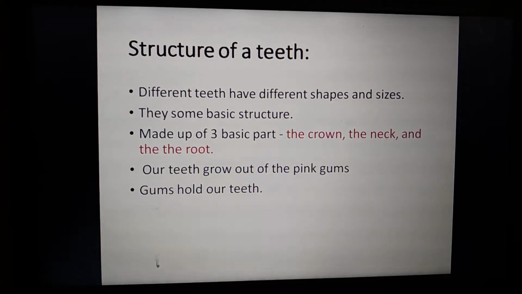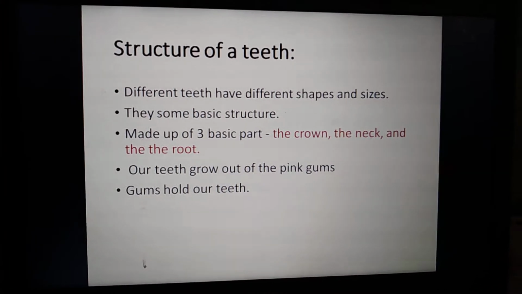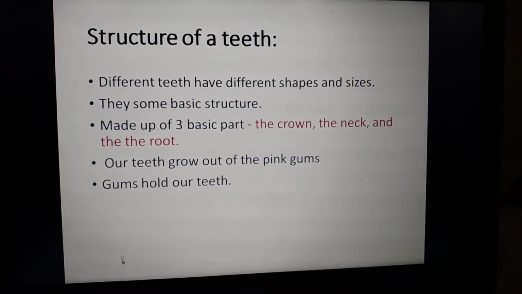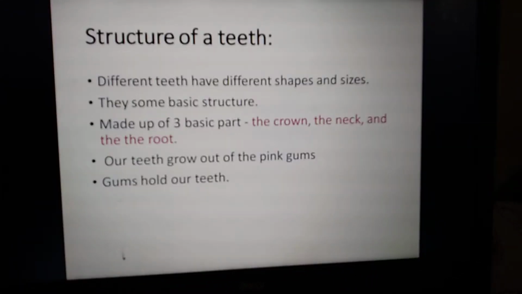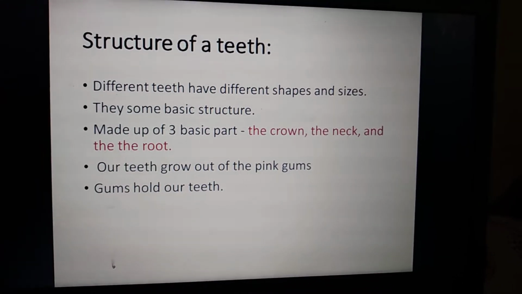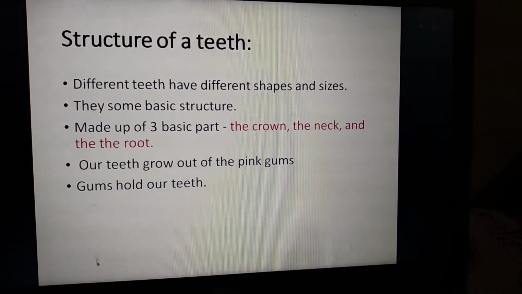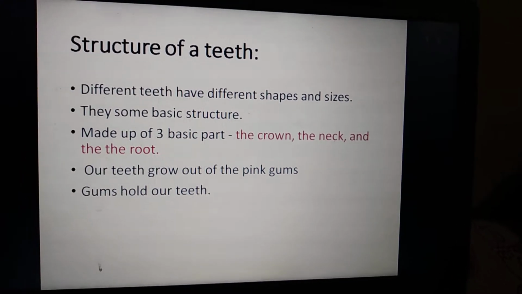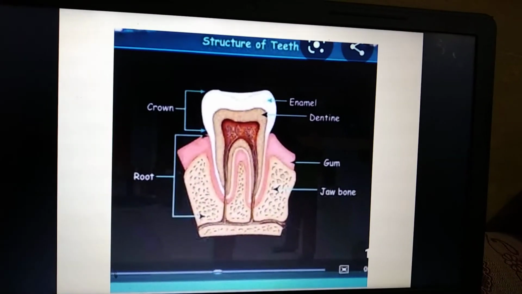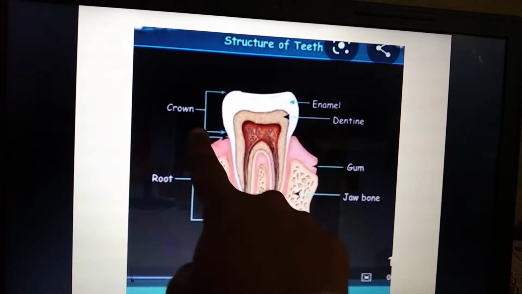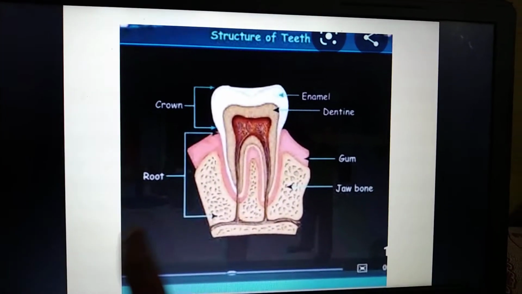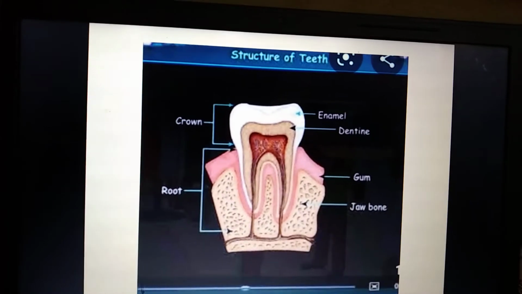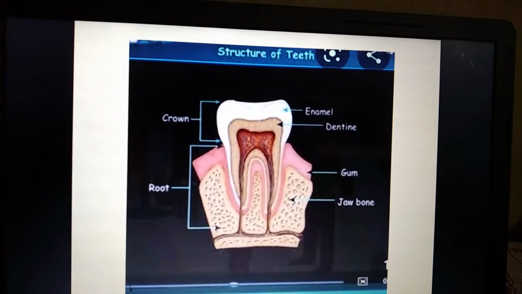Whichever tooth you take, it is made up of three basic parts: the crown, the neck and the root. Our teeth grow out of pink gums, as I showed in the previous slide. Here you can see this part is called the crown, and this part is called the root. The part in between is called the neck.